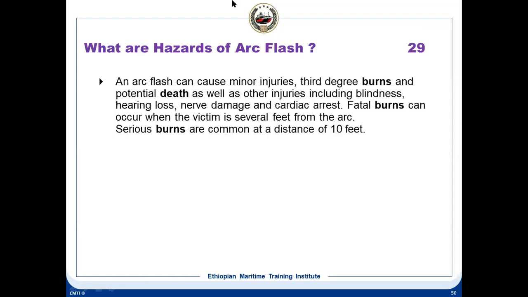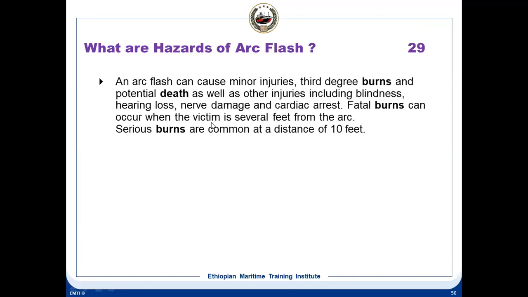So arc flash can cause minor injuries, third-degree burns, and potentially death, as well as other injuries including blindness, hearing loss, nerve damage, and cardiac arrest. Fatal burns can occur when the victim is several feet from the arc. Serious burns are common at a distance of 10 feet.